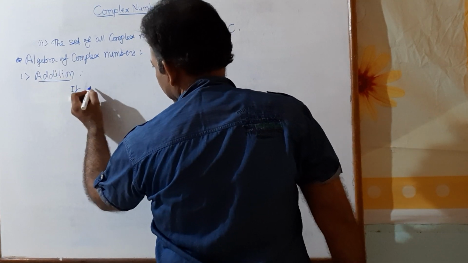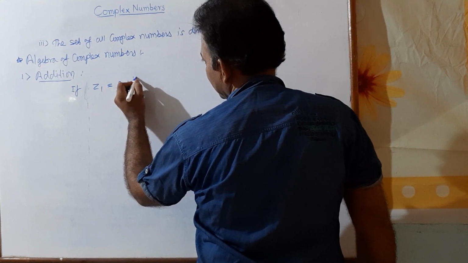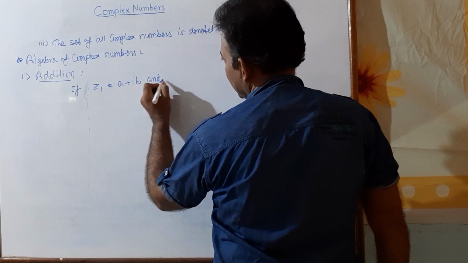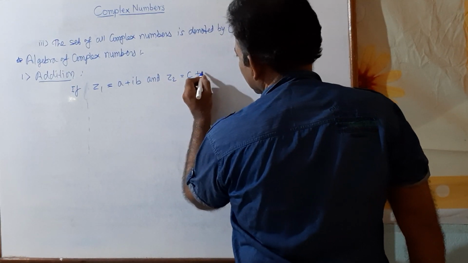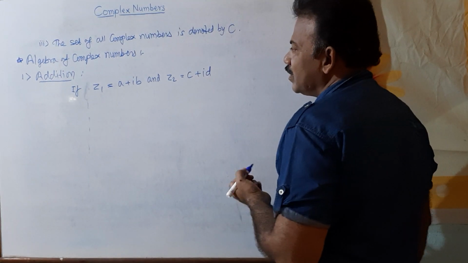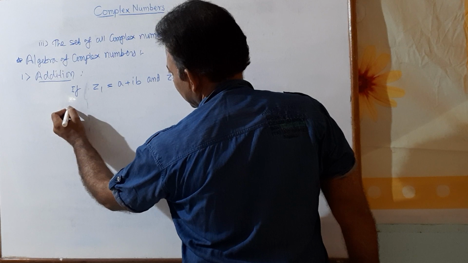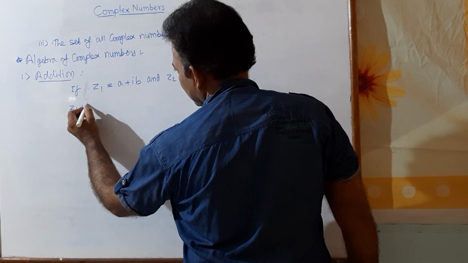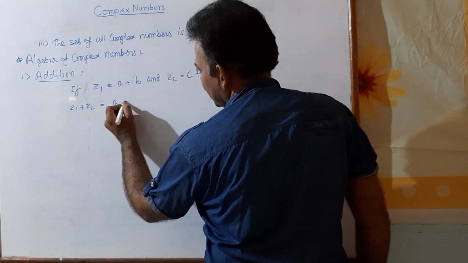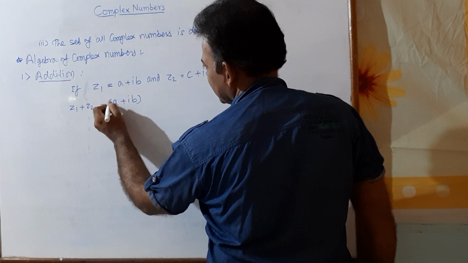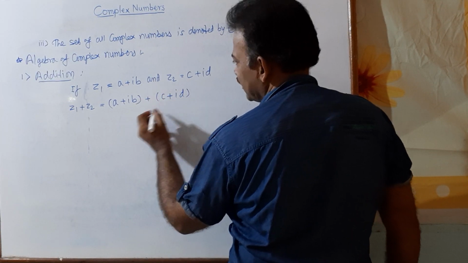Suppose Z1 equal to complex number a plus ib and Z2 equal to complex number c plus id, then their addition, also called their sum, we denote by the symbol Z1 plus Z2, and that is equal to Z1, that is a plus ib, plus Z2, that is c plus id.